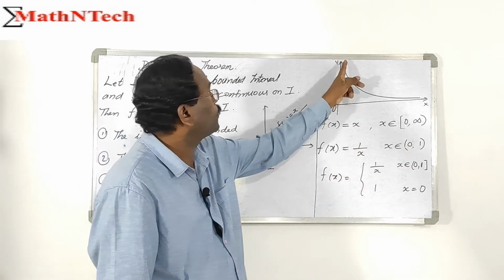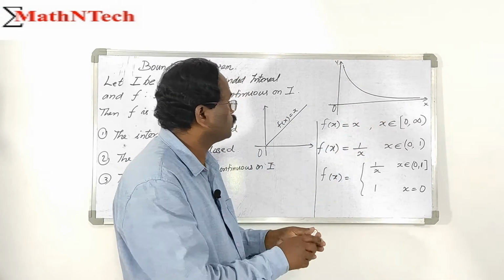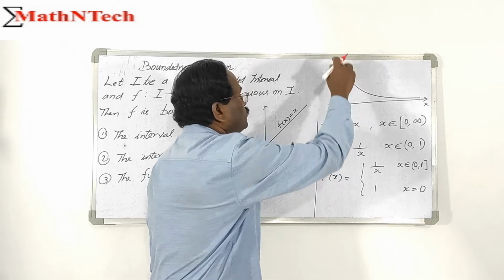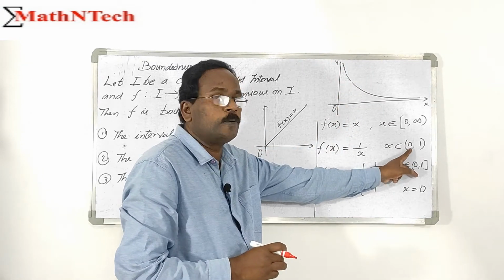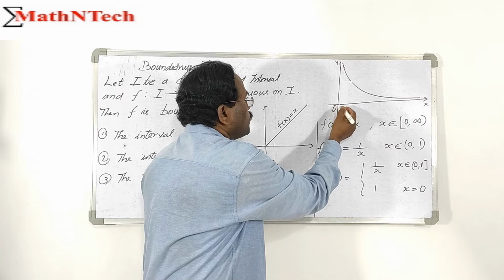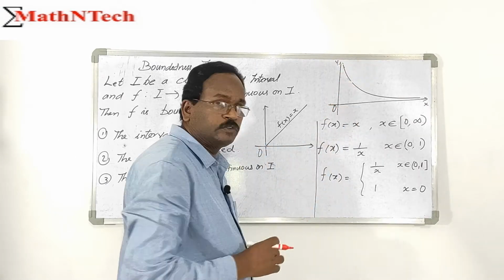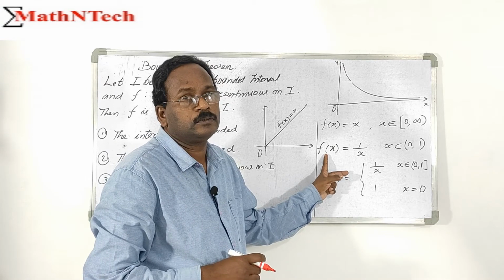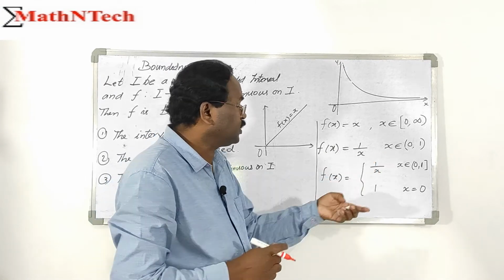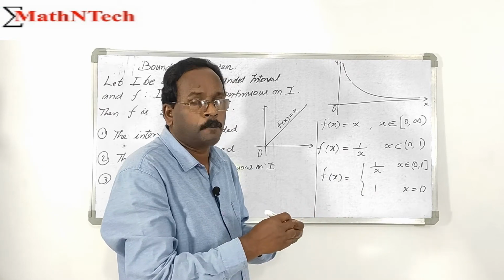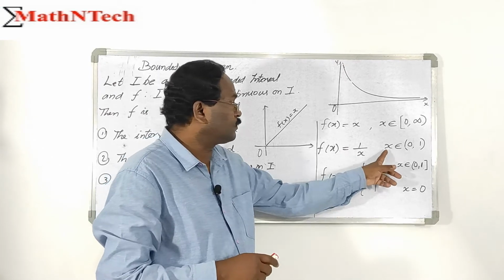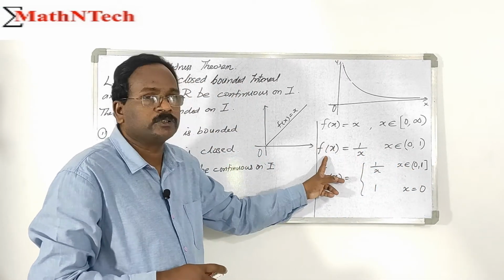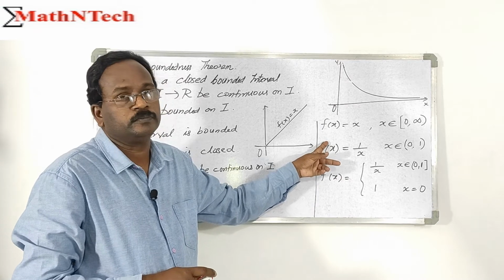As x tends to 0, 1 by x tends to infinity. That is, the function f is unbounded. The reason is the interval is open, or not closed. Therefore, the continuous function here is unbounded.